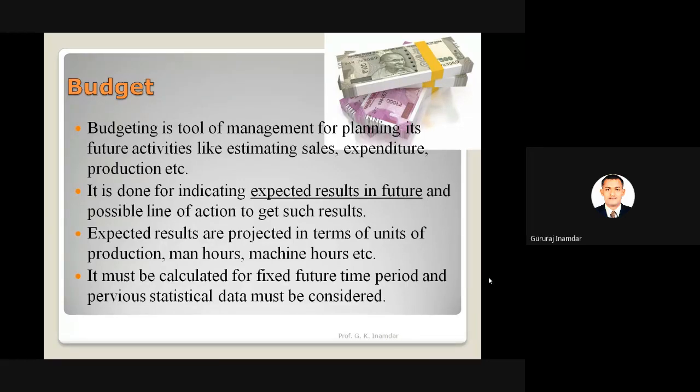Expected results are projected in terms of units of production, man hours, and machine hours. In industry or in management language, whatever the work calculation, whatever the unit of production, man hours. For example, any employee or any worker is doing how many hours in industry? Minimum 8 hours, maximum as per the capacity of that particular worker. Machine hours, there will be some limitation to the machine also.